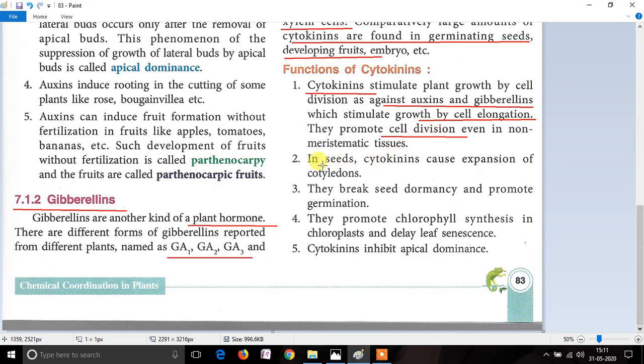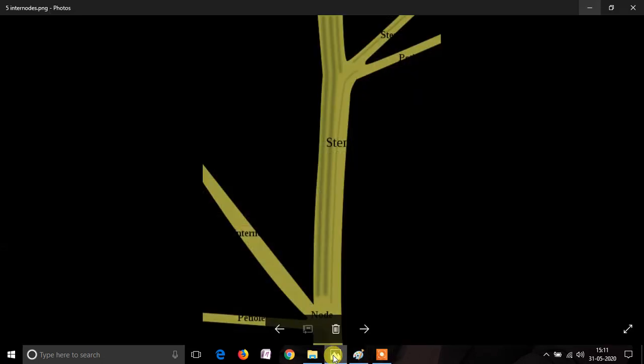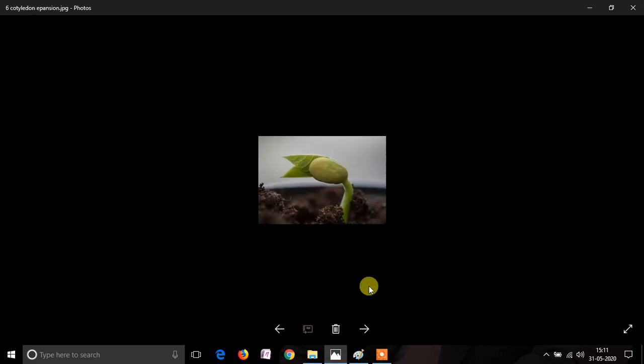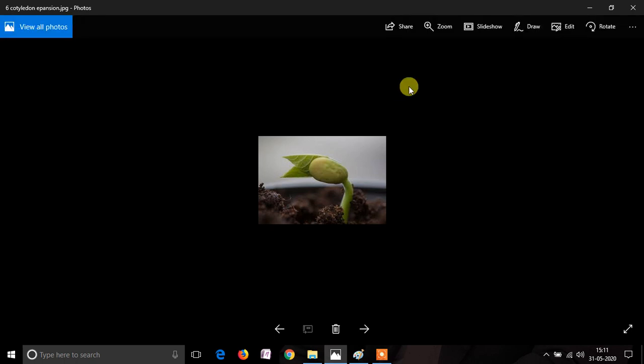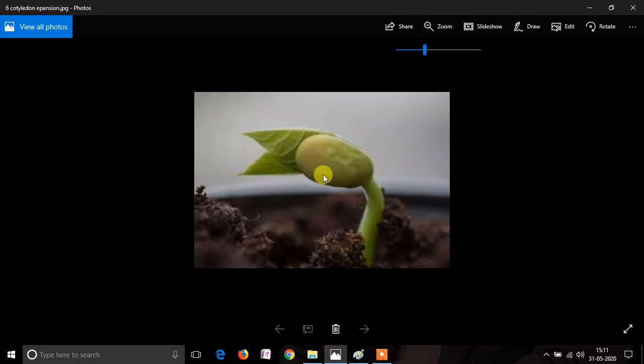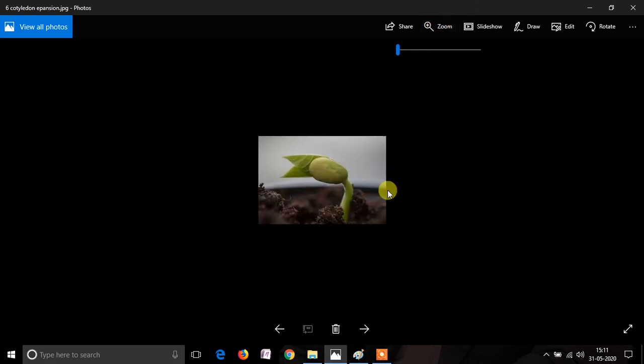Cytokinin also helps in the expansion of the cotyledons. Let me show you the image. The image in front of you is a cotyledon. As it grows, it expands, and the expansion of the cotyledon is done because of the hormone cytokinin.